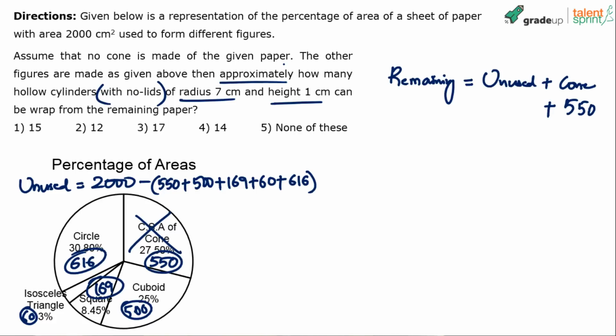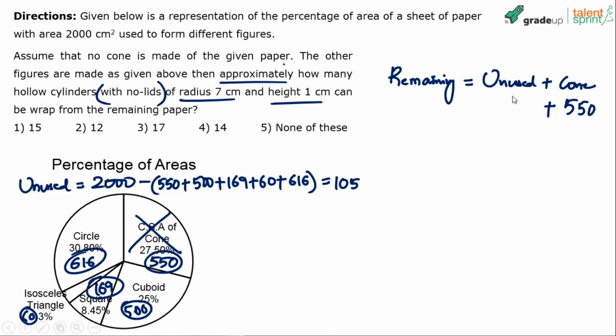How much is that? Now do the calculation very quickly. I'll add all the hundreds, then add the tens, and then add the unit places. That's the easiest way to add the values, right? So 500 and 500 is 1000, 1100, and 600 is 1700. Then 50 plus 60 is 110, 110 plus 60 is 170, 170 plus 10 is 180, 1700 plus 180 is 1880, and now add the unit places. 9 and 6 is 15, 1880 plus 15 is 1895. So 2000 minus 1895 is 105. This is 105, right?